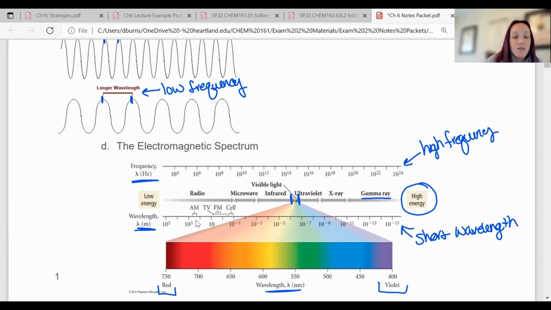If you look at the size of the wavelength, like right here, this is 10 to the third meters. So that's like a kilometer is the peak to the peak distance. So it's a really big wave. So it has a really low frequency. Okay, so that's kind of how those are related. This little chart here is really helpful in determining the type of waves that we have in different situations.